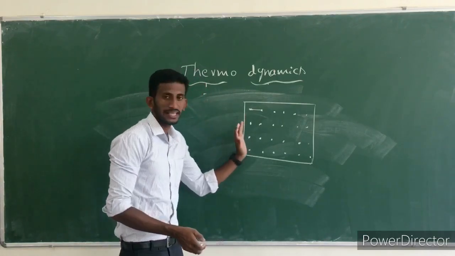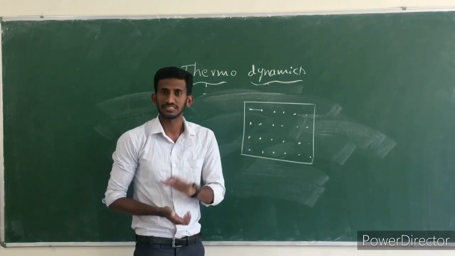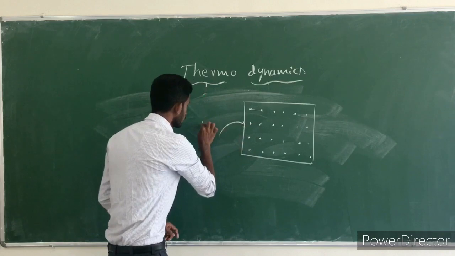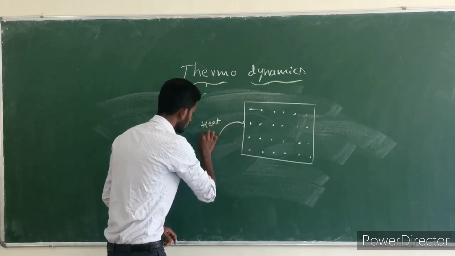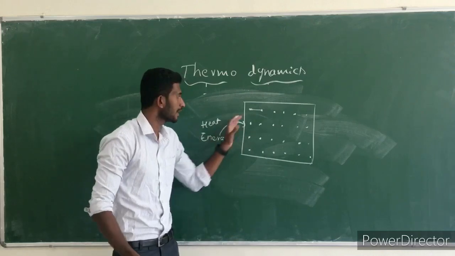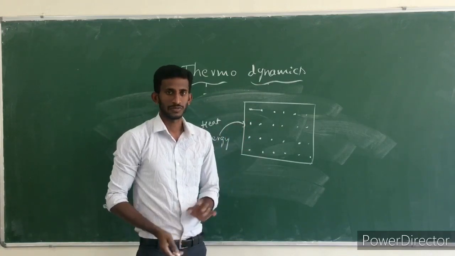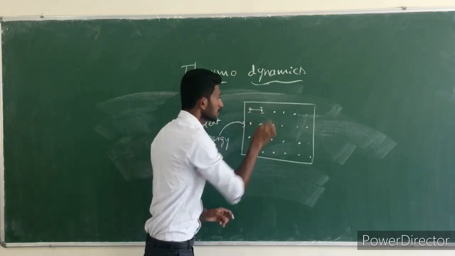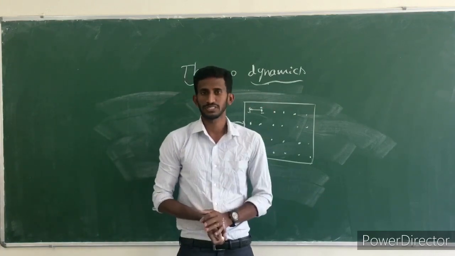Now, when I give heat energy to this system, what happens? Initially the atoms are vibrating, they have a little bit of vibration.